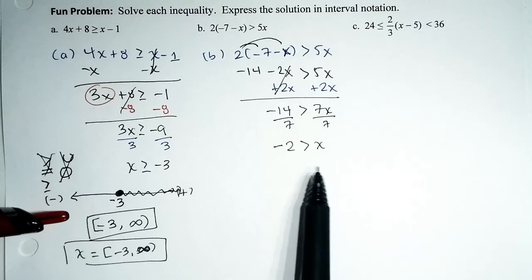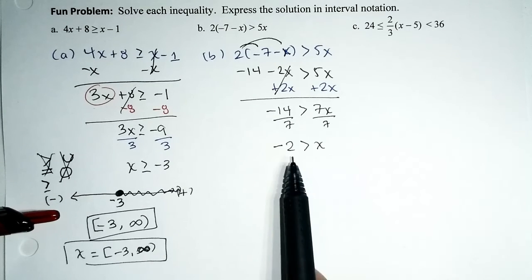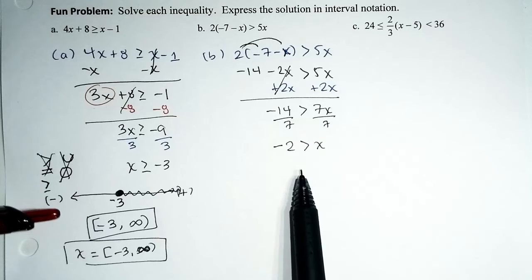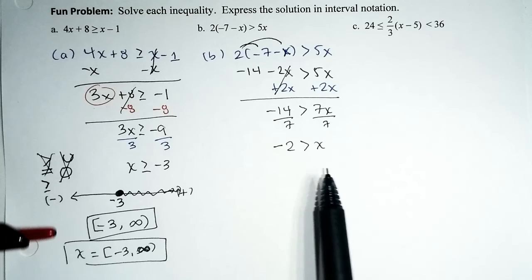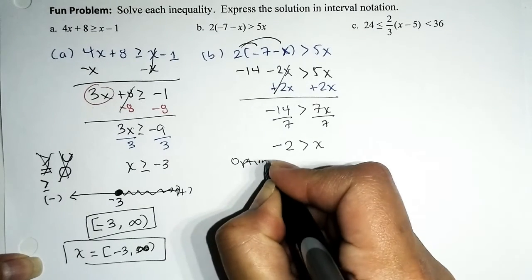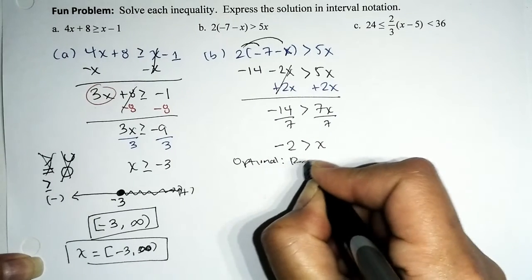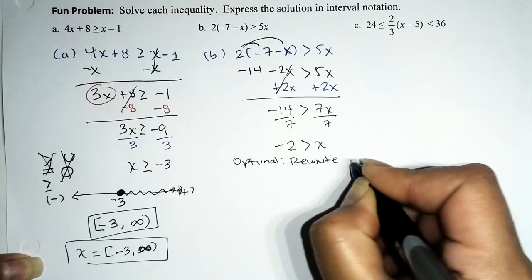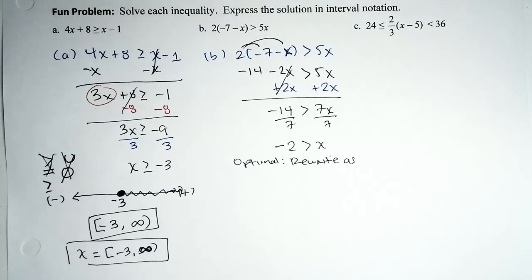But I feel really uneasy to graph it when the variable is not on the left. So what I'm going to do, I'm going to say optional. We're going to rewrite it as. So we're not going to flip anything. Okay, flip means like you change the meaning.